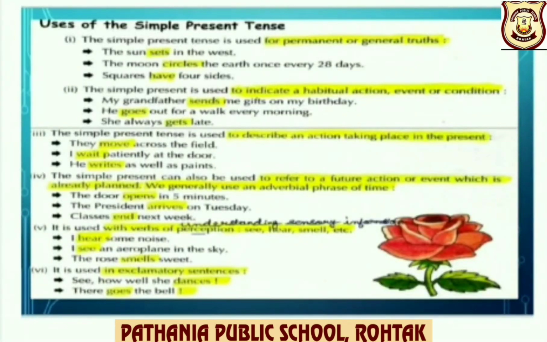Uses of the simple present tense. It is used for permanent or general truths. For example, the sun sets in the west. Yes children, this is permanent truth. It doesn't change. It is used to indicate a habitual action, event or condition. For example, my grandfather sends me gifts on my birthday. So, it is habitual action of grandfather that he sends gift on his birthday.